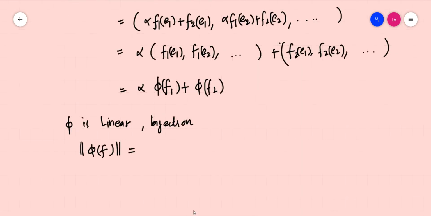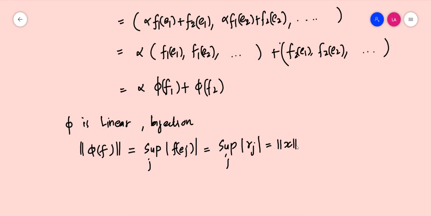In L infinity, the norm is the supremum over j modulus of f of ej. So this is equal to supremum over j modulus of gamma j, which is equal to norm x if we take x to be modulus of gamma j.